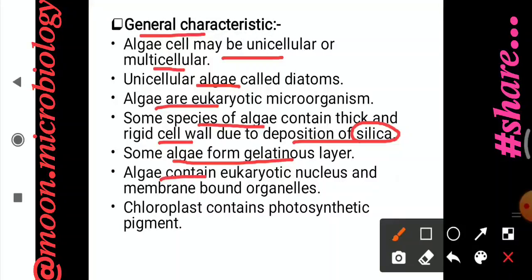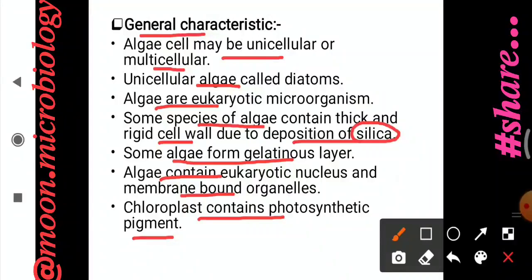Algae contain a eukaryotic nucleus and membrane bound organelles. These are the characteristics of eukaryotic organisms. Here the organelles, such as chloroplast, contain photosynthetic pigment.